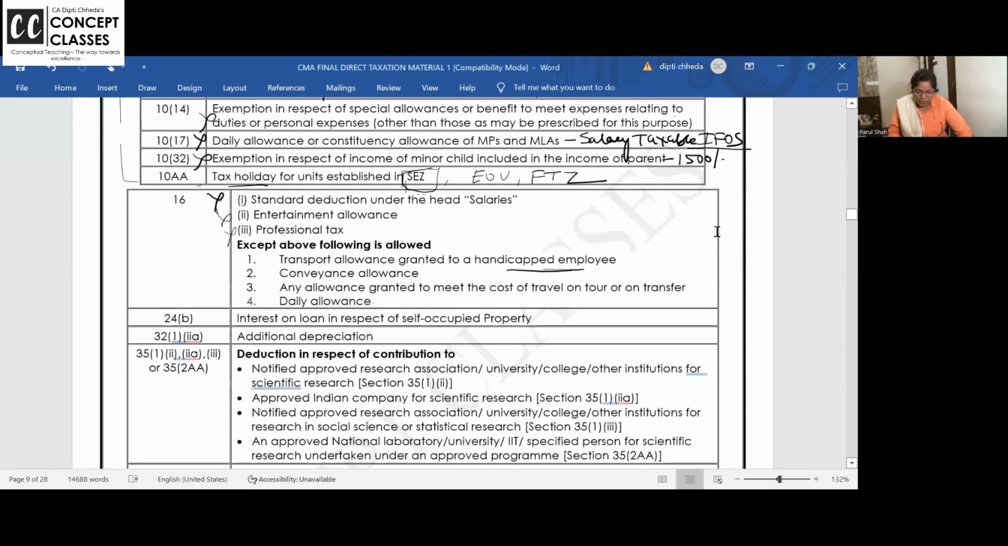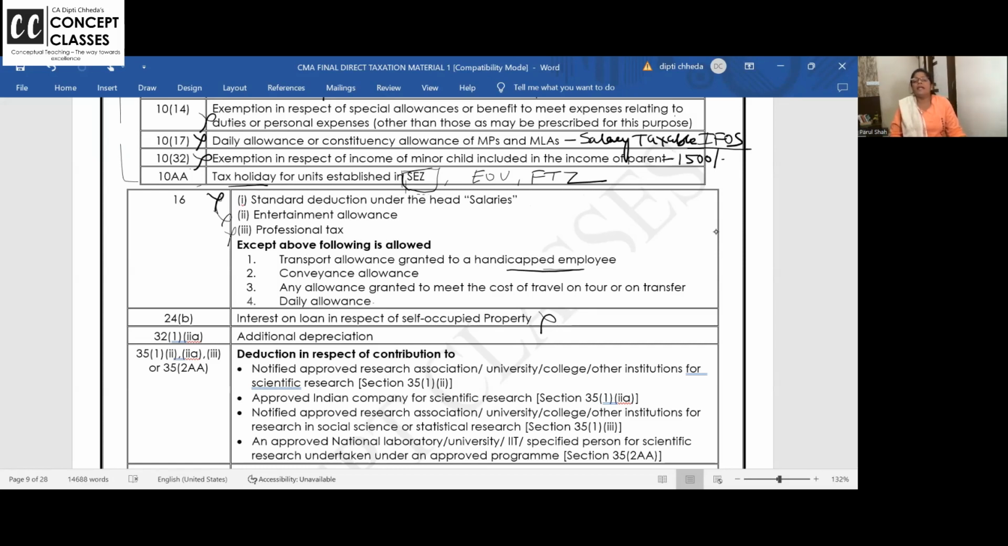Now coming to house property, interest on loan in case of self-occupied is not allowed. Let me tell you, dear students, house property mein self-occupied property means I am staying. So what will be the rent I pay to myself? Nil. GAV will be nil. NAV will be nil. Interest on loan is allowed.